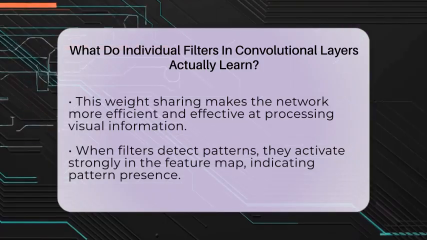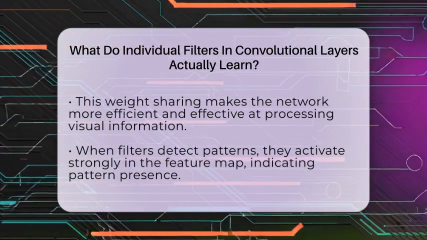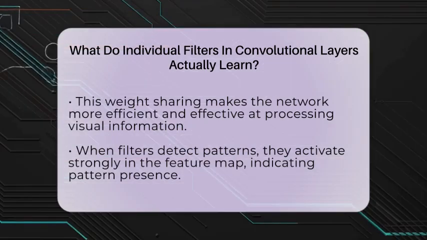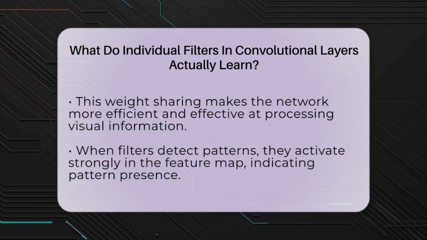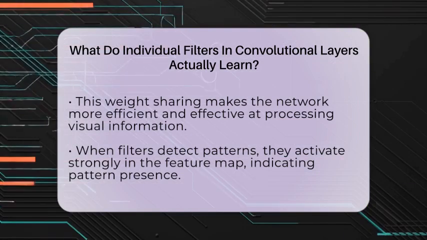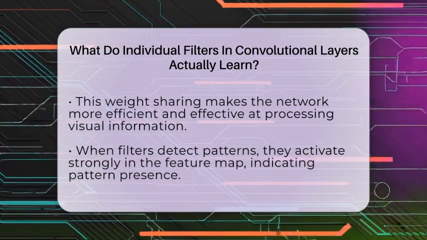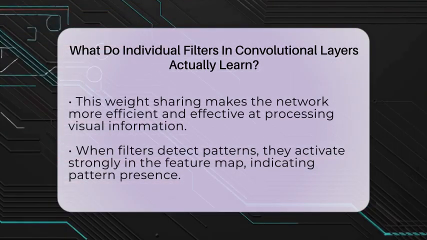When a filter detects a pattern, it produces an activation in the feature map. The stronger the response, the more likely that pattern is present in that part of the input. These learned filters are what let AI systems recognize faces, objects, or even handwritten notes.